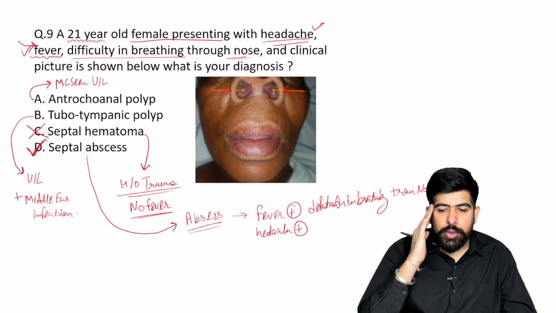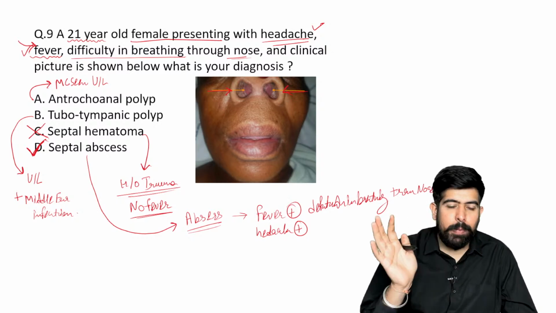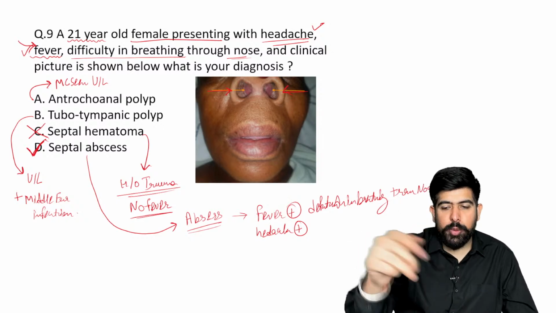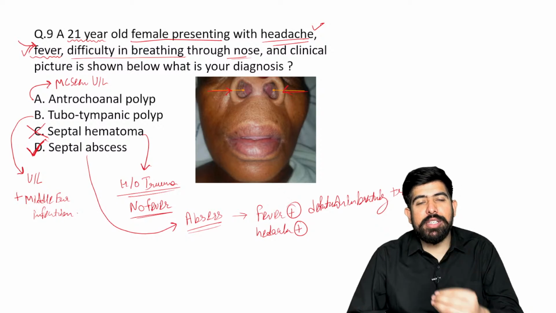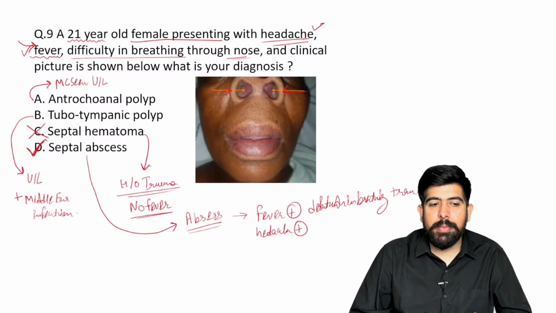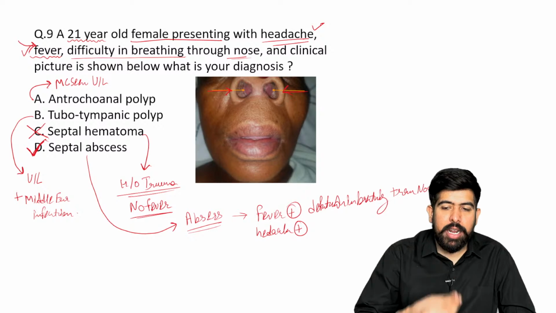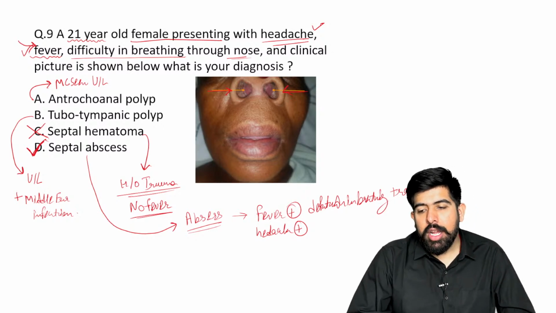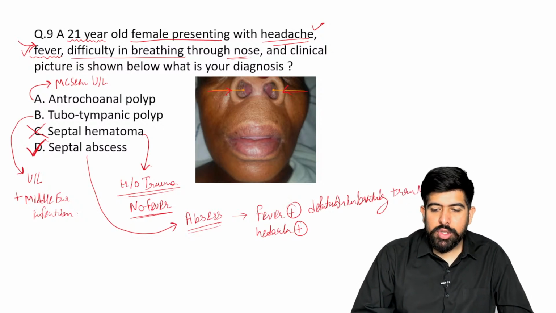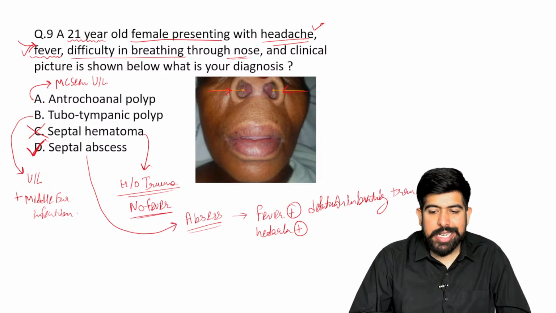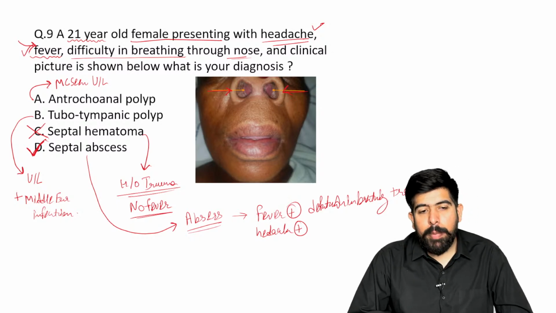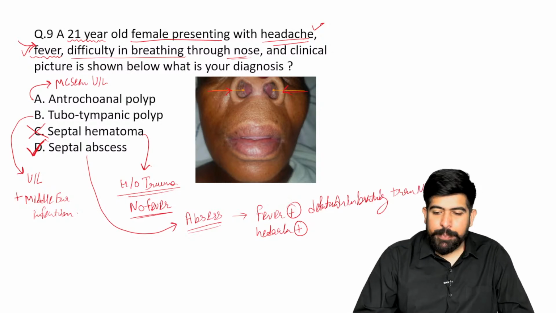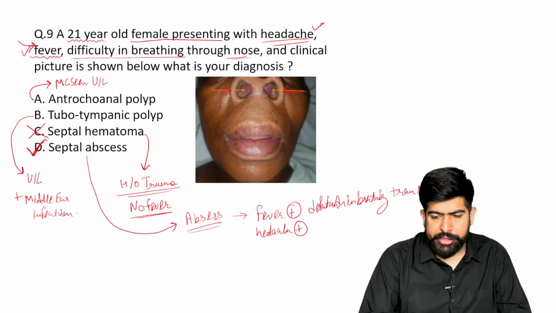It's not like what you did in this question. Option A, you read it: no, polyp will be unilateral. Option B is also a polyp, unilateral. Option C, okay, you put option C. Please try to read option D also. This is my request to all of you: read all the options after reading the question, and then make your decision on what the answer will be. Don't make this silly mistake. You know about septal abscess very well, but because of hurry, you make such silly mistakes, right?